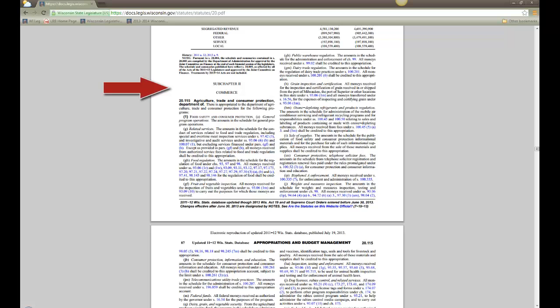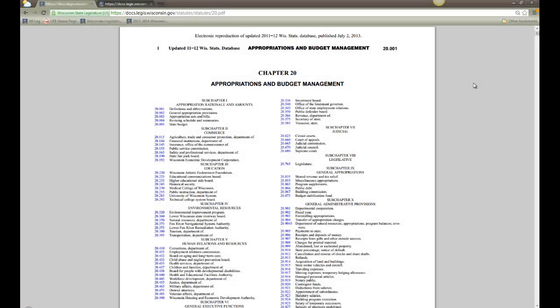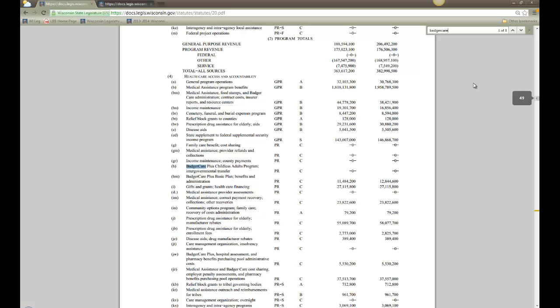Often, the most difficult aspect of researching an appropriation is simply locating it within Chapter 20. Depending on the state program you are researching, different strategies may be helpful. First, you can use your browser's search function and type in the name of the program you are researching. For example, if you want to view appropriations relating to Badger Care, you can search the term Badger Care.